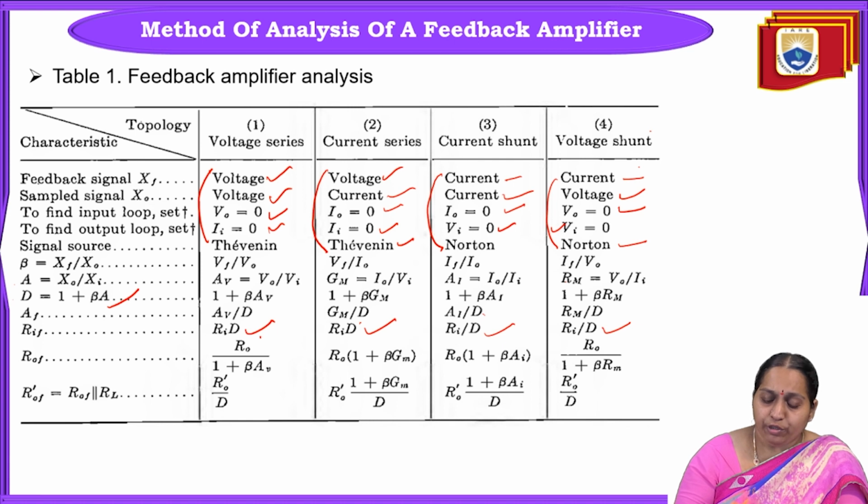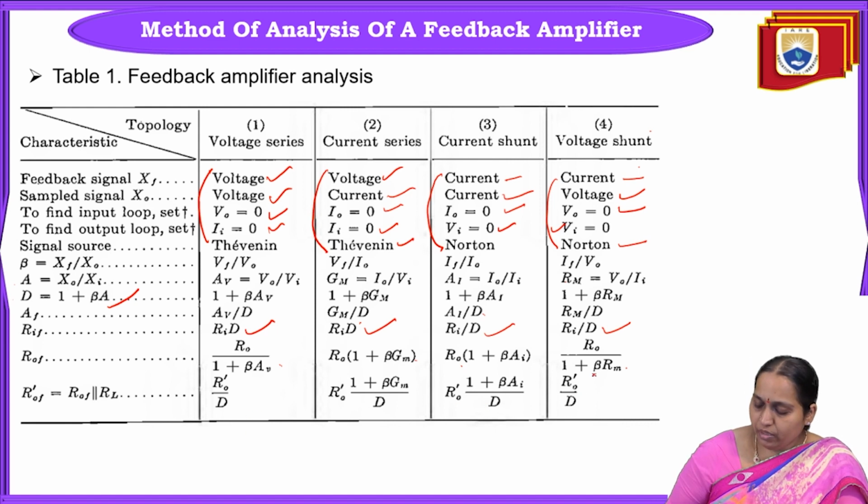Now coming to R0F. R0F will increase for current series and current shunt. It will decrease for voltage series and voltage shunt. Finally, R0F dash is given by R0 dash by D. This is R0 dash into 1 plus beta Gm by D. We will try to calculate all this.